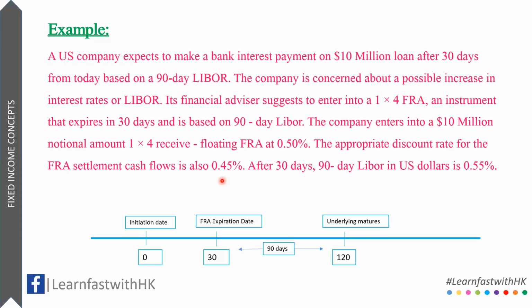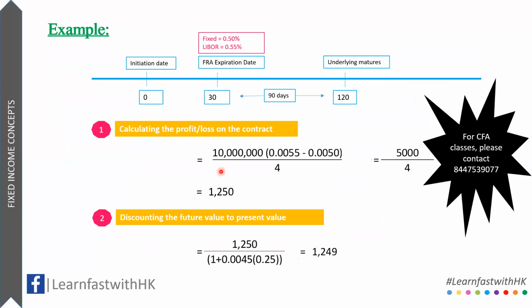We have decided to divide the calculation into 2 parts. In the first part, we will calculate the profit and loss. So let's do it. The profit for the floating rate receiver is equal to $10 million, which is the notional value of the contract, multiplied by the difference between the floating rate and the fixed rate, which is the net profit that the floating rate position has earned.